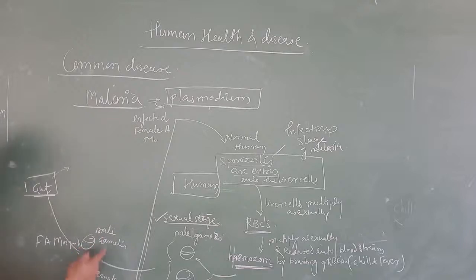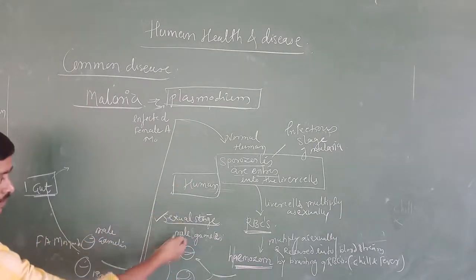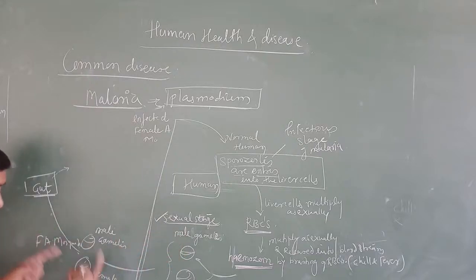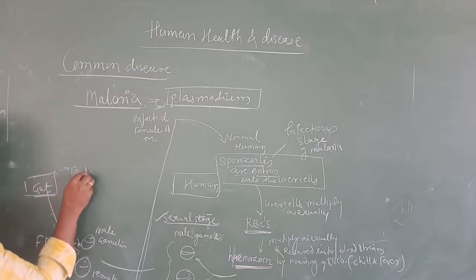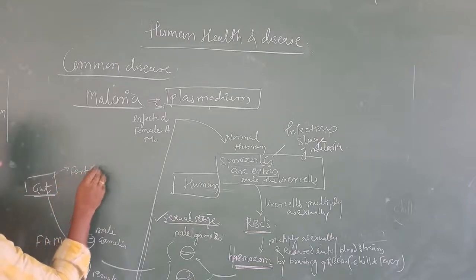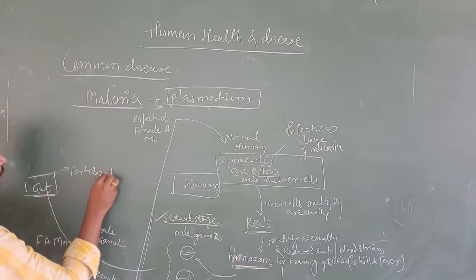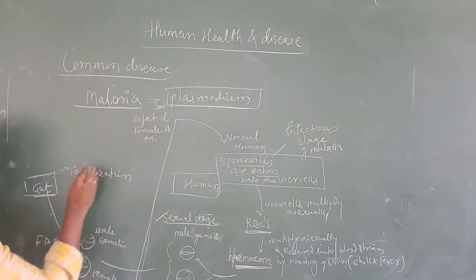Once these male and female gametes produced in human red blood cells enter the mosquito through the infected blood when it sucks the blood, they migrate towards the gut, and in the gut region fertilization takes place.